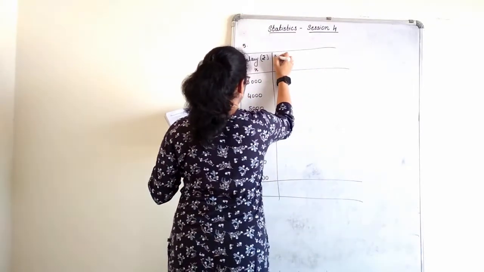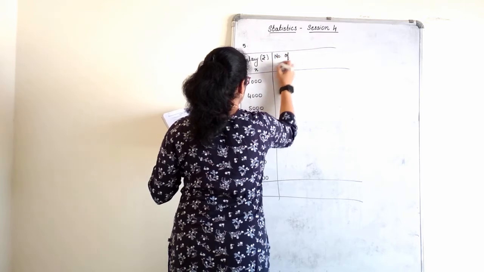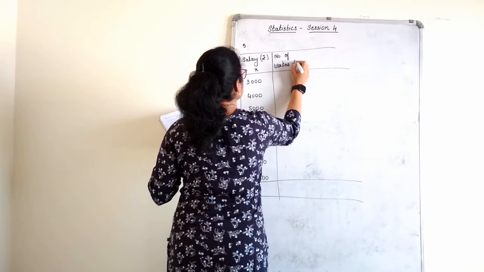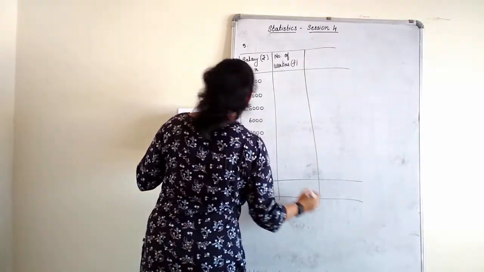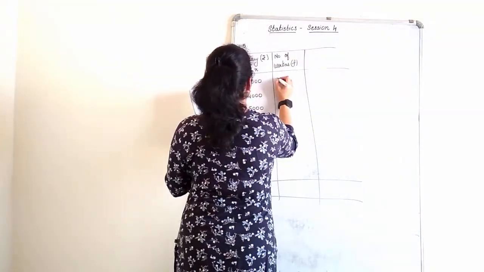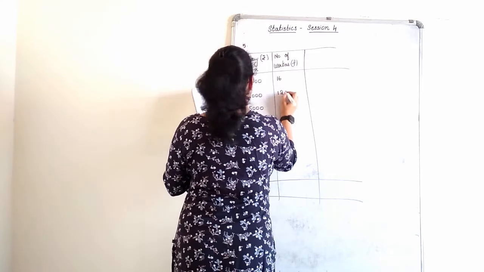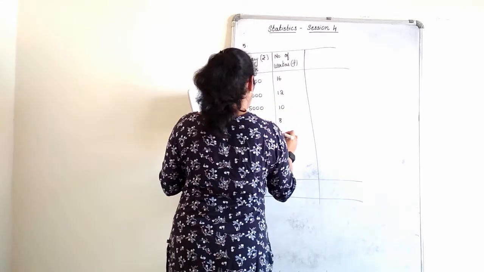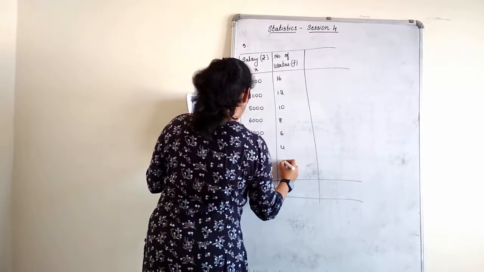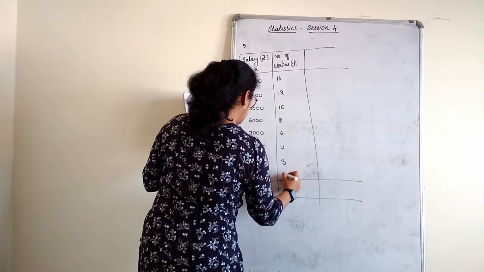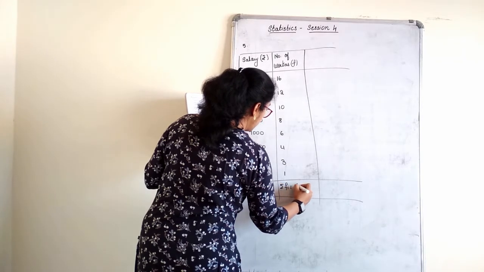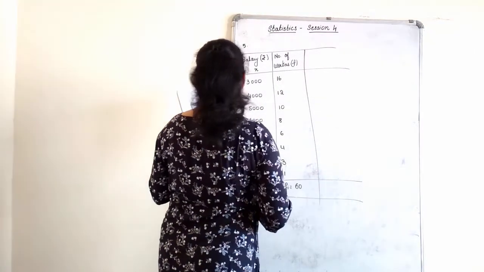Then number of workers. How many are there? 16, 12, 10, 8, 6, 4, 3, 1, where sigma Fi is equal to 60. Total 60 workers are there.